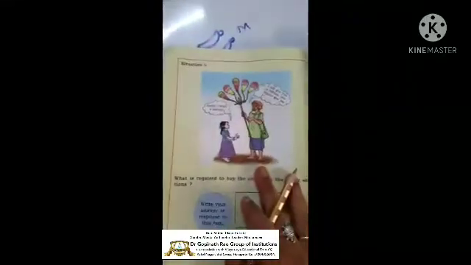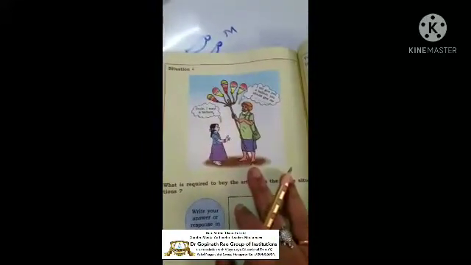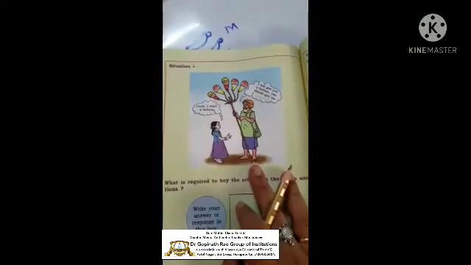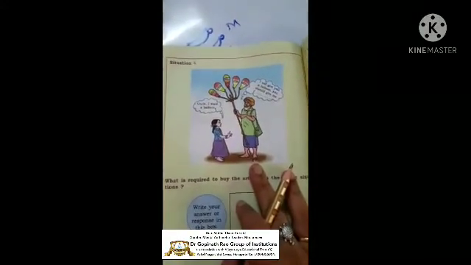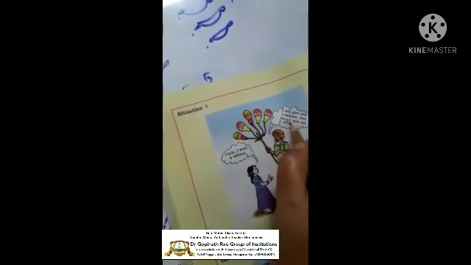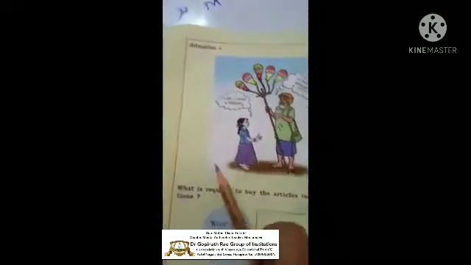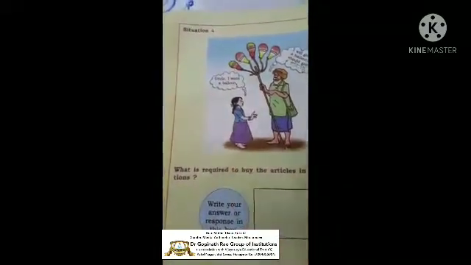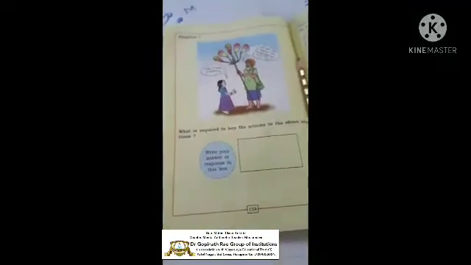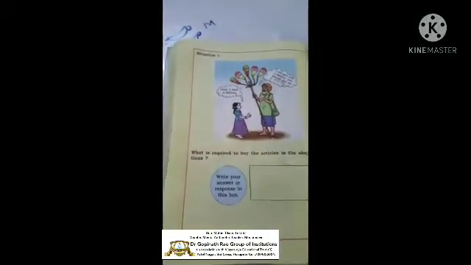Next, situation number 4. See here. I will give you a balloon, you should give me. What does she have to give? She has to give money. M-O-N-E-Y, money. Uncle, I want balloon. She is asking for a balloon and he is telling, okay, I'll give you a balloon, but you have to give me money.